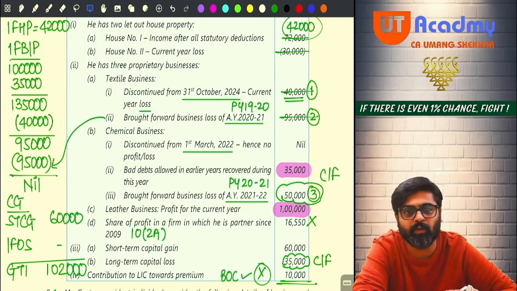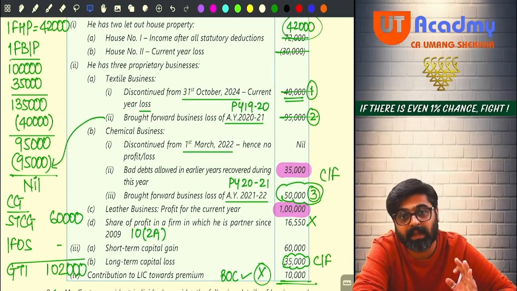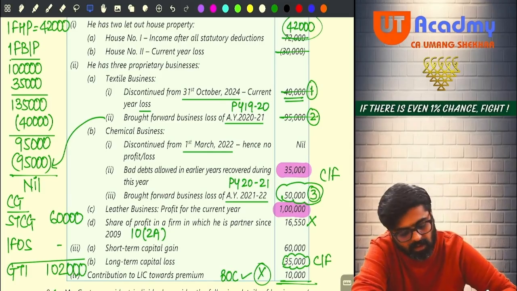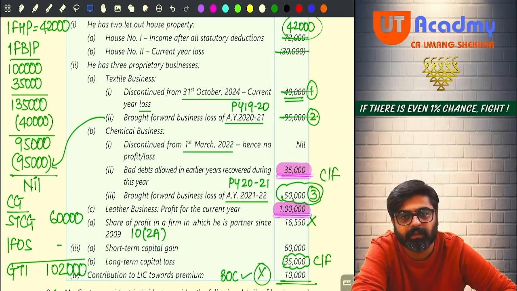Now you are recovering those bad debts. So can I say, even if the business is not in existence in this year, any recovery of the bad debts of the business will always be taxable as deemed PGBP income, even if the business is not in existence. So now I am getting the second business income, 35,000. Yes or no? So one business income is 1 lakh, second business income is 35,000. These 2 business incomes I have.